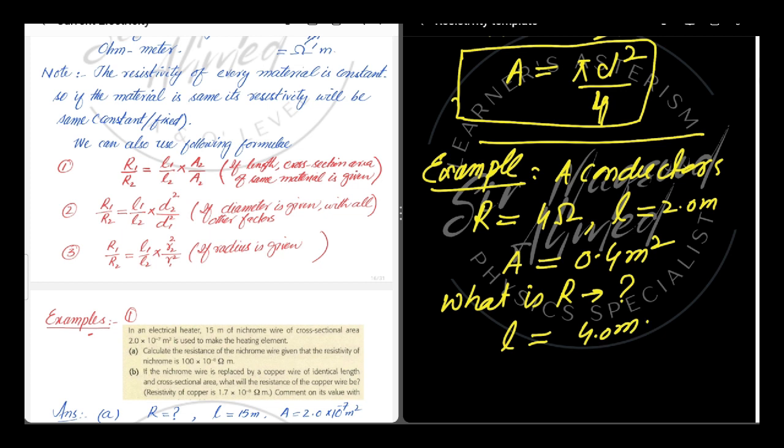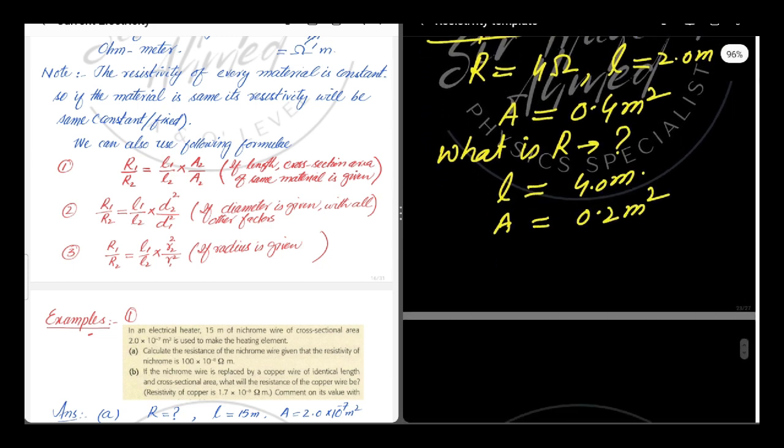What is the resistance of the same material wire if the length of the wire is now 4 meter and its cross section area is 0.2 meter square? We have to find the resistance of a wire of the same material which has a length 4 meter and its cross section area is 0.2 meter square.